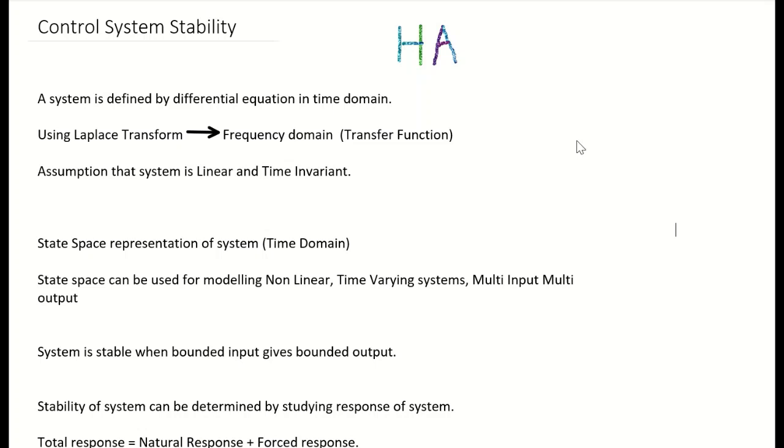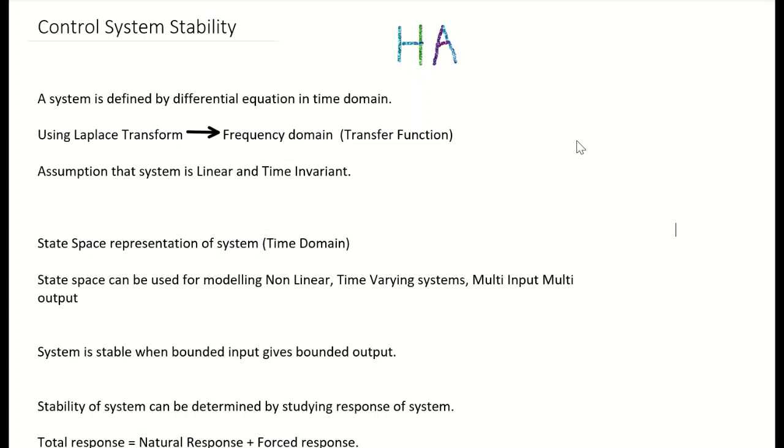And what do time variant and time invariant mean? A time invariant system is one whose behavior remains the same throughout time. That is, yesterday how it behaved, today it will behave similarly. If you apply voltage to a resistor, the value of the resistor will remain the same yesterday, today, and the day after tomorrow also, and it will remain the same throughout the experiment.